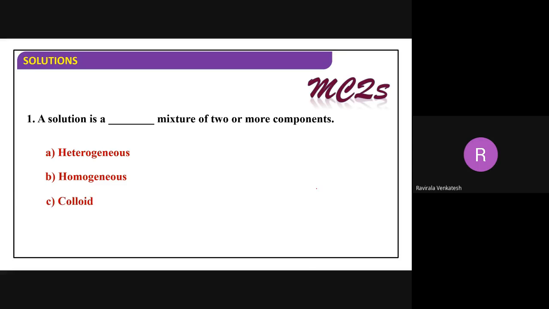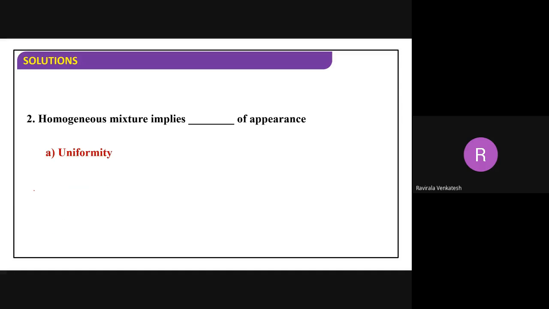Can you give an answer for this one? A solution is a gas mixture of two. Homogeneous or heterogeneous? Homogeneous, beta. This is an important question. Next. Homogeneous mixture implies what type of appearance? Uniform.